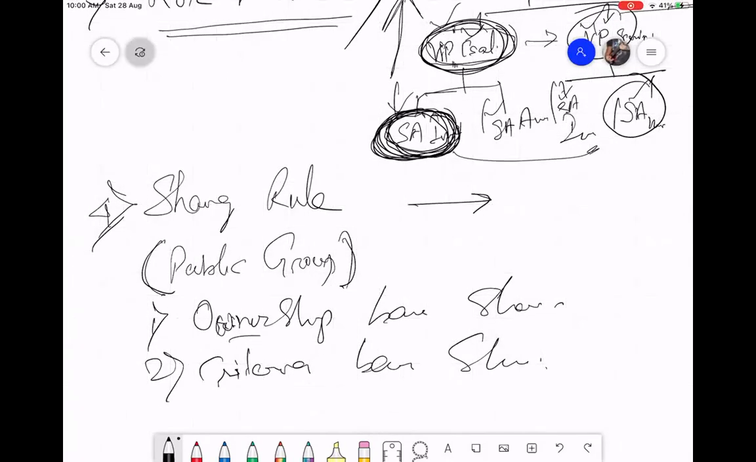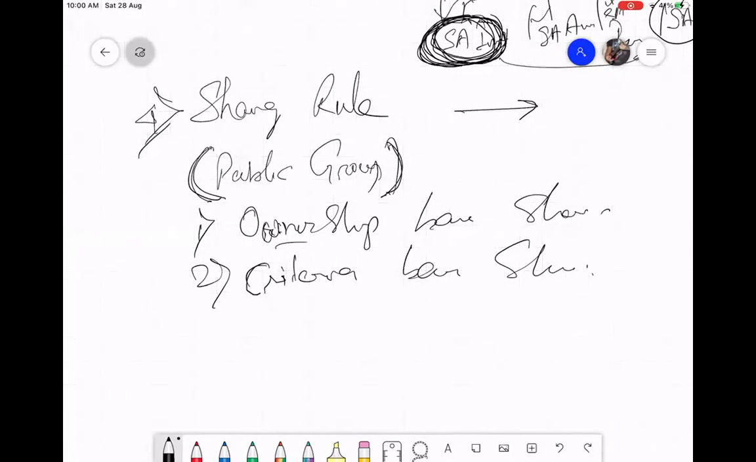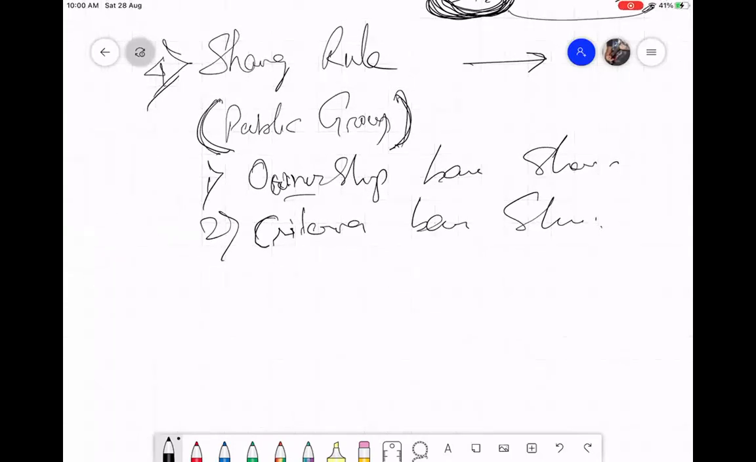Criteria based sharing means I am using a field value for sharing instead of ownership. Like I am saying, all accounts wherein billing state is Colorado should be shared to a public group called Colorado users. Right? That is criteria based sharing. Then I am choosing records not based on who is the owner. I'm choosing based on a specific field value of that record. Any questions so far, guys?